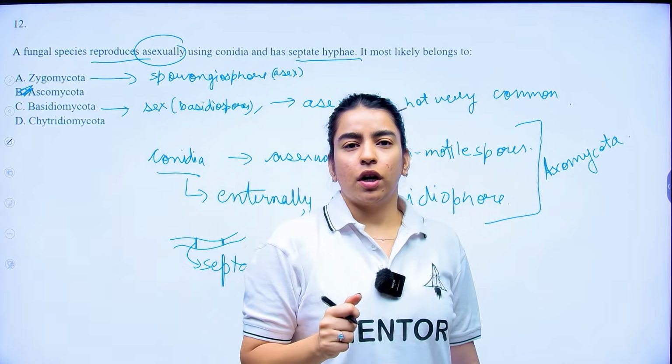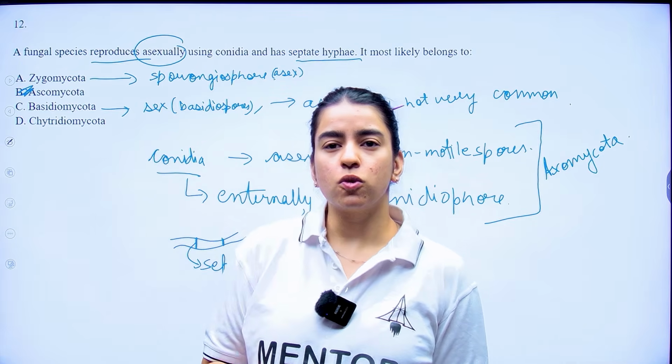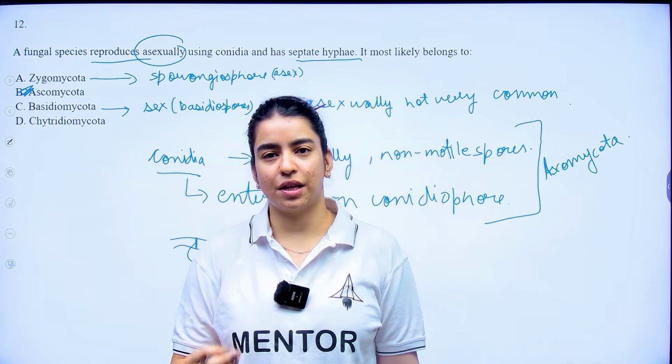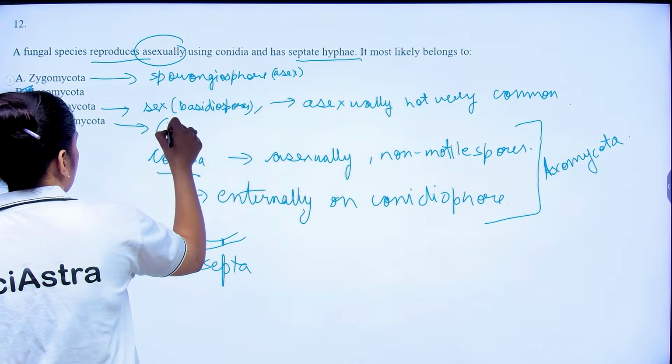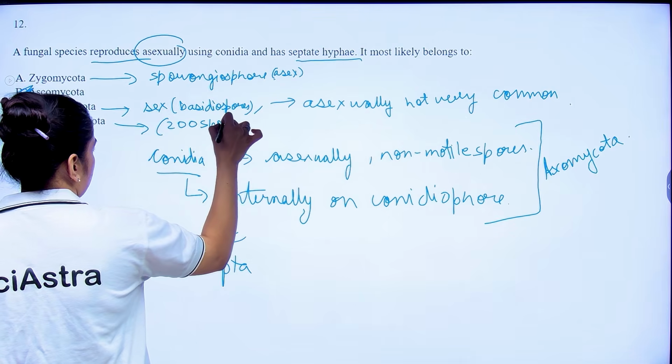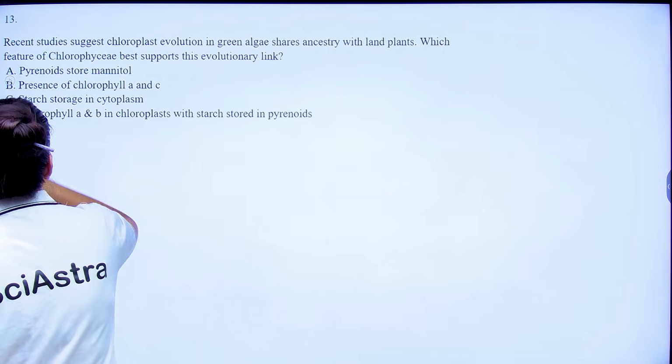Now if I talk about your Chytridiomycota, these produce motile spores which have flagella. Okay, zoospores. They use zoospores and they are aquatic. Okay, so here my correct option would be Ascomycota. Now going to the next question.